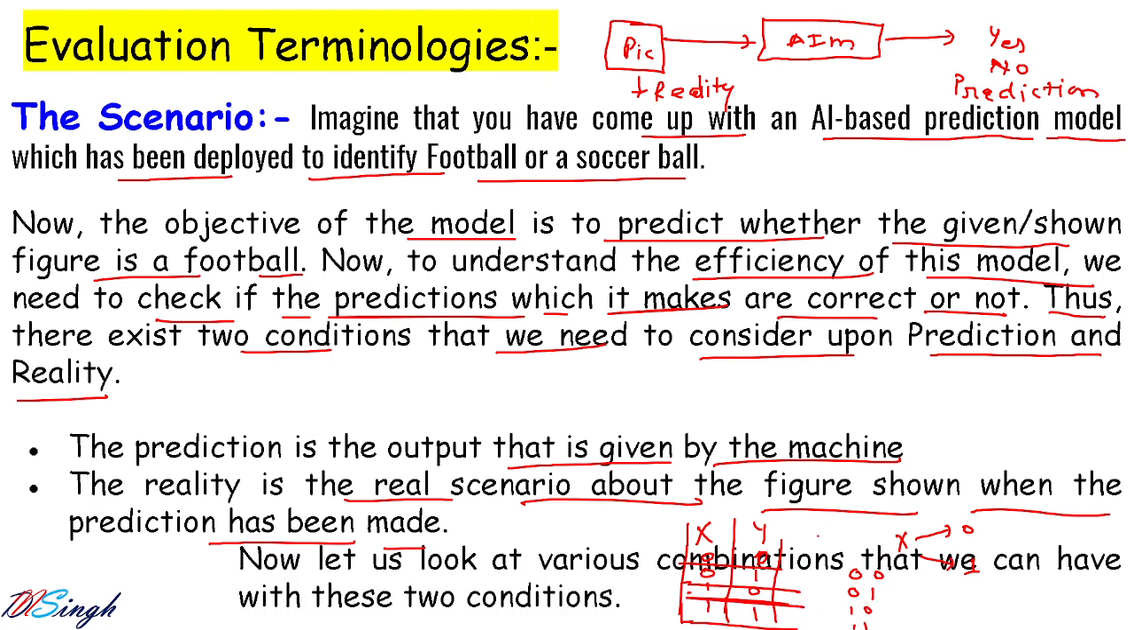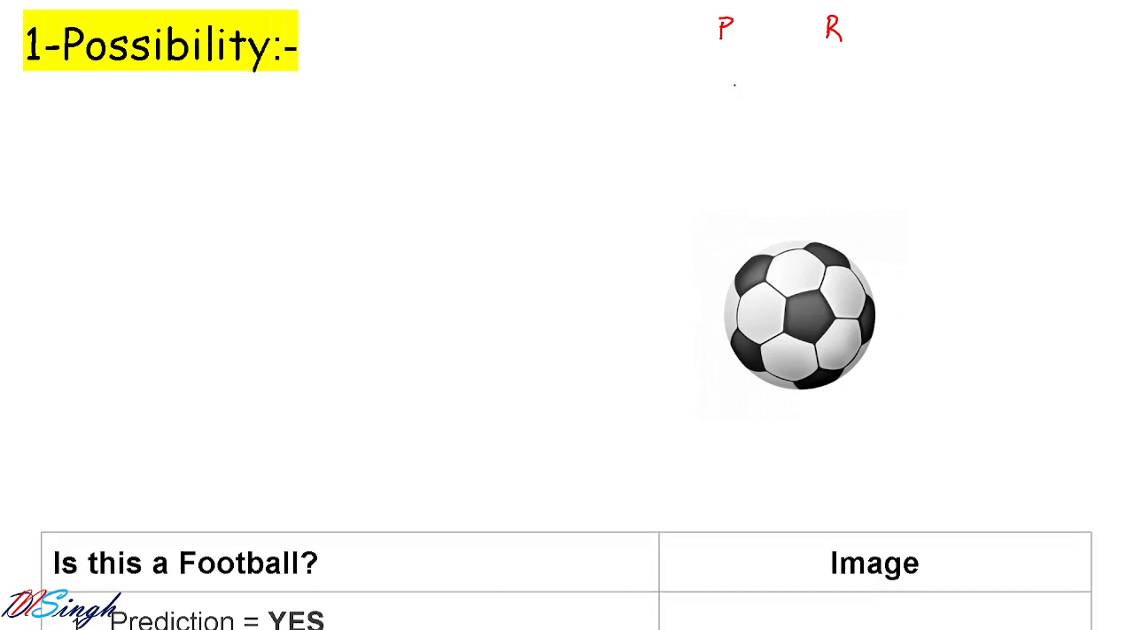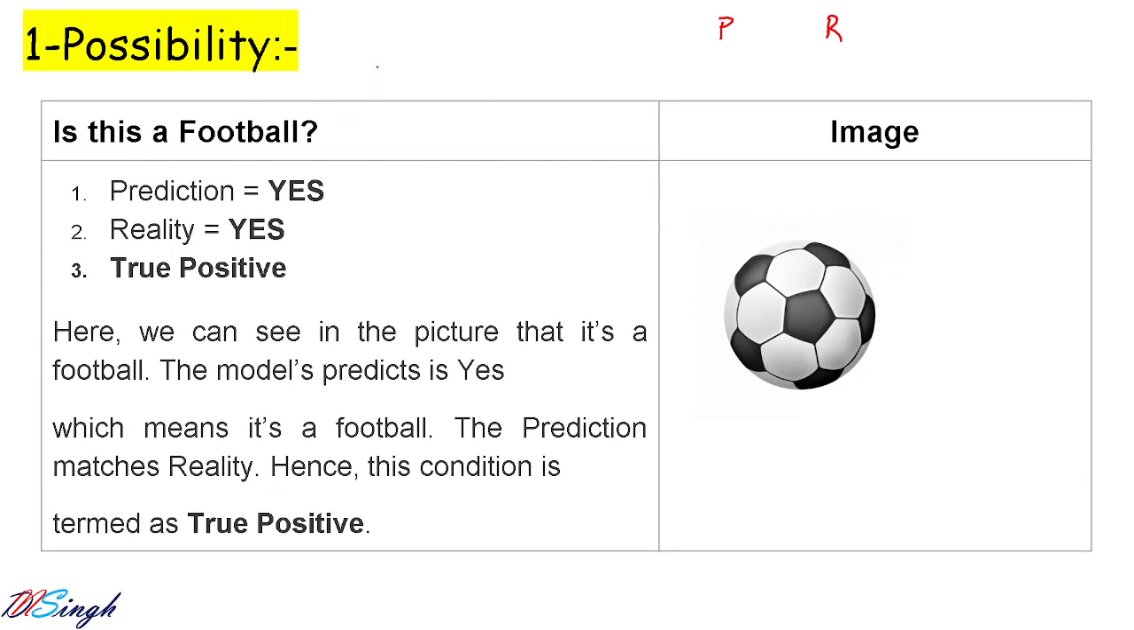Okay, next, let us now look at the various combinations that we can have with these conditions. So here you see you have a prediction and a reality. So what are the conditions it can have? Prediction might be yes or no, and reality also may be yes or no. So rather than going in this way, let us see the example itself. So this is a football, we know that. We will ask our AI model this question: is this a football? Prediction is yes, and in reality also, by seeing this image we can confirm it is a football. So when reality and prediction match, both are the same and prediction is yes.